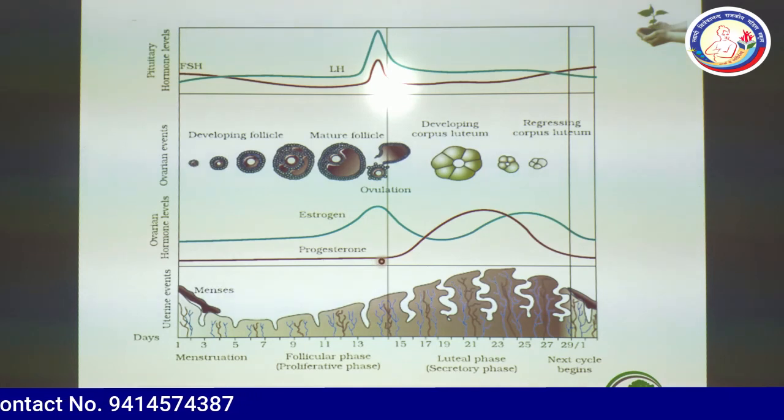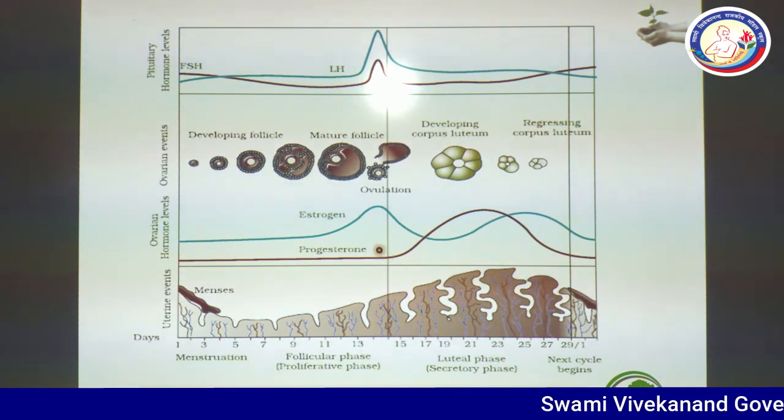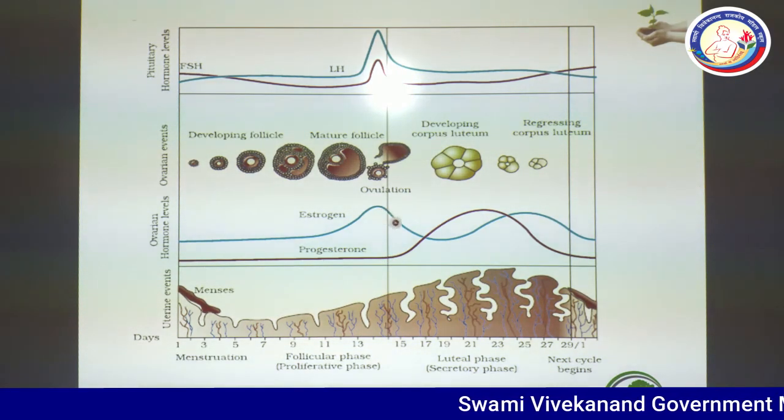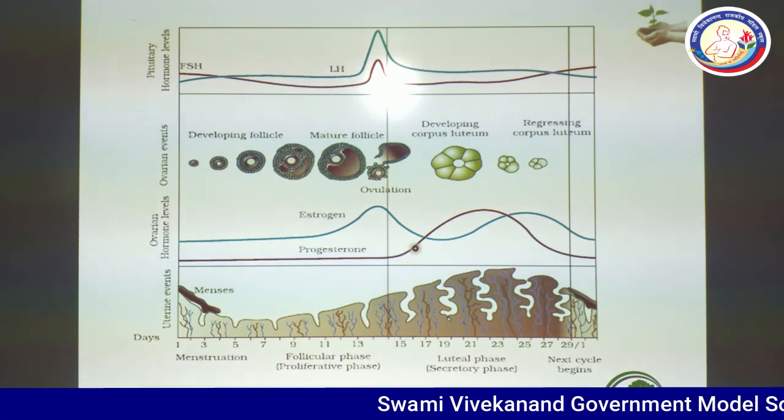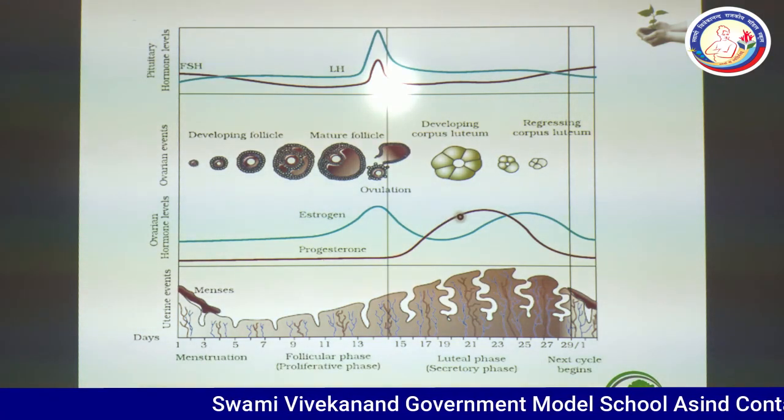On the 14th day, when ovulation is carried out, the level of estrogen and progesterone slightly increases, and then the level of estrogen decreases again, but the progesterone level is maintained and shows a slight increase.